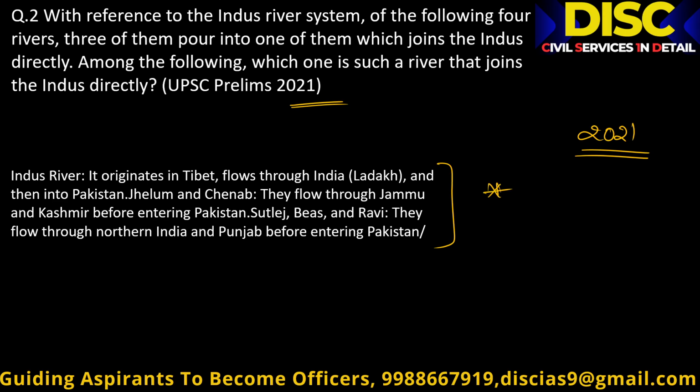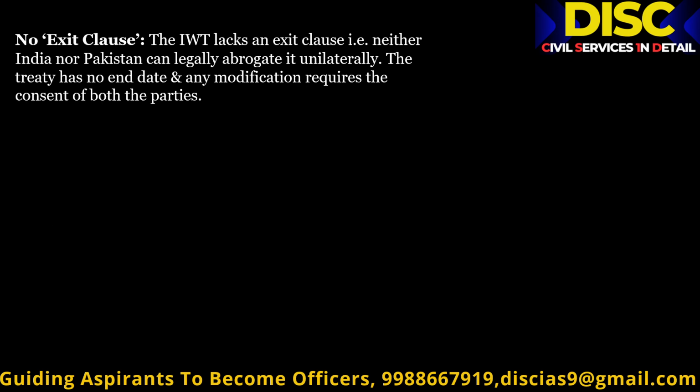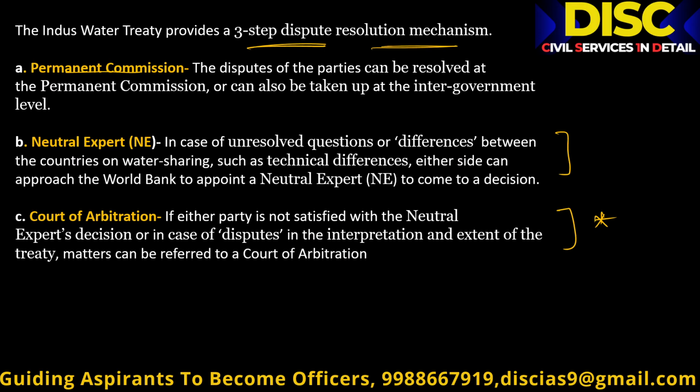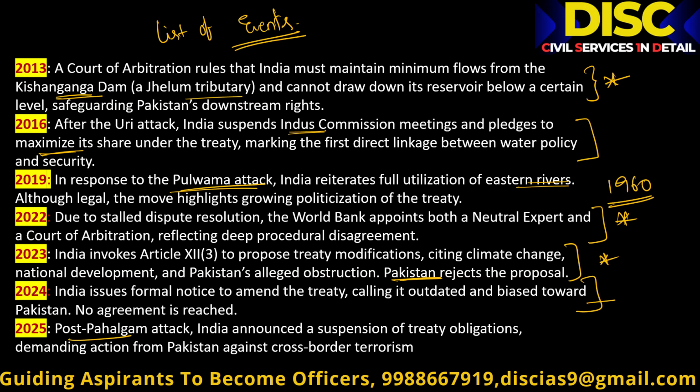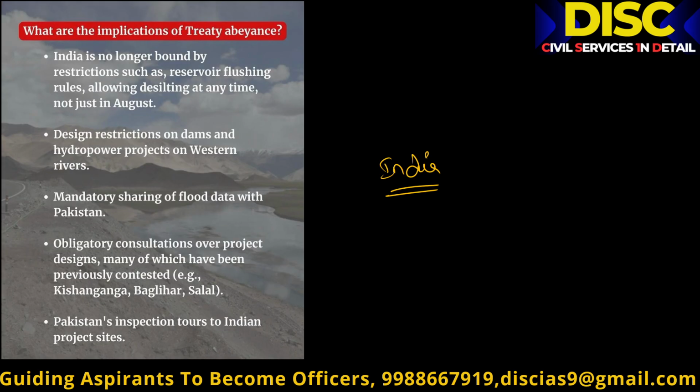I'll discuss about it. So the Indus River originates from Tibet, flows through India and then into Pakistan. Jhelum and Chenab flow through Jammu and Kashmir before entering Pakistan. Sutlej, Beas, Ravi flow through northern India and Punjab before entering Pakistan. These are a few basics of the rivers which flow and enter. So this is all about the Indus river system and the Indus Waters Treaty. As it's a high probable topic because of Pahalgam. It was always high probable since 1960, but this year there will be a question on this without any hesitation.